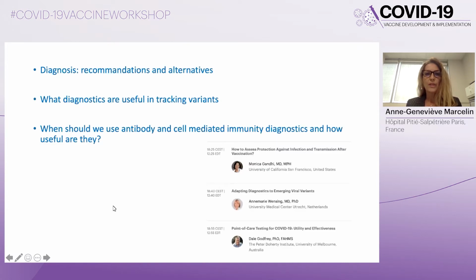So during this presentation, I will address 3 points. First, the current recommendation for diagnosis and some alternatives. What diagnostics are useful in tracking variants, and then when should we use antibody and cell-mediated immunity diagnostics, and how useful are they? This presentation will be mainly general, and I'm sure that some specific points will be addressed by my colleagues in the next presentations.